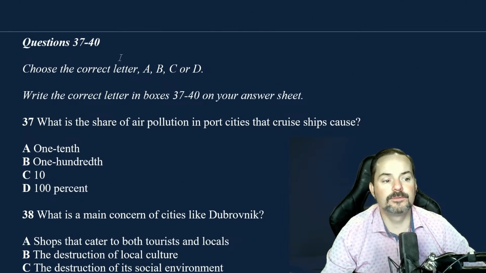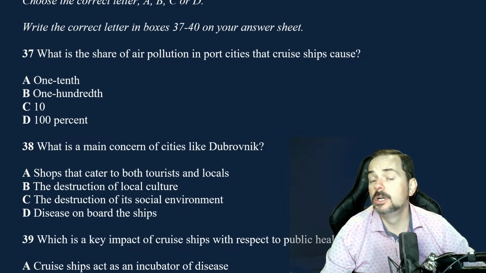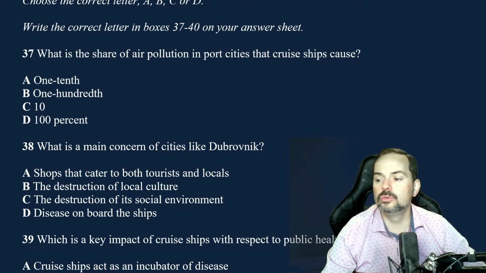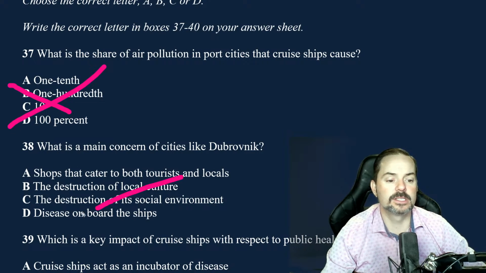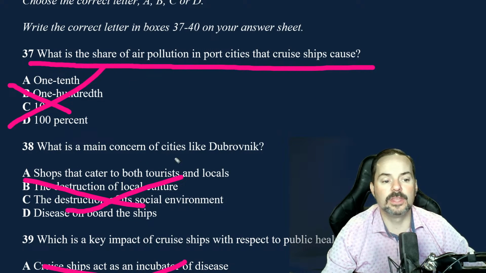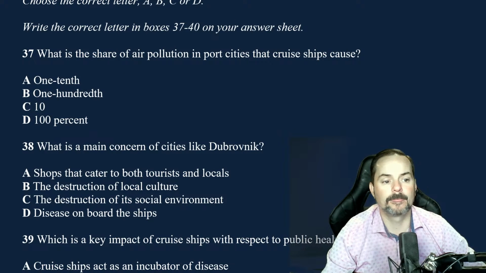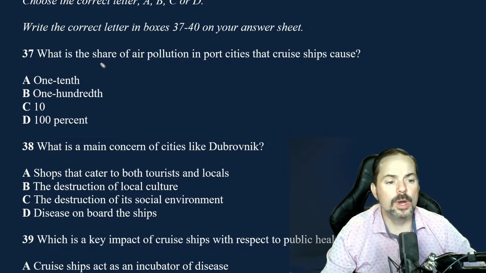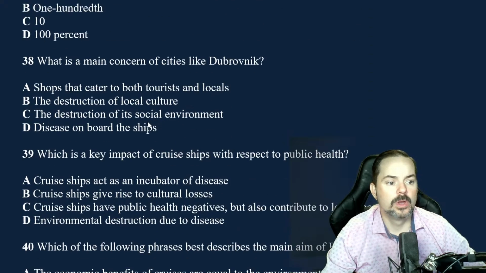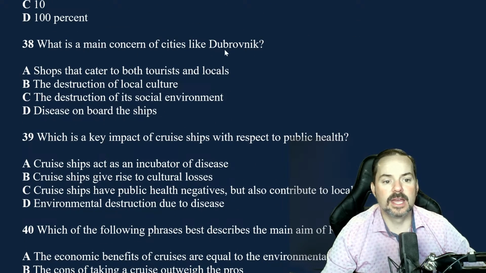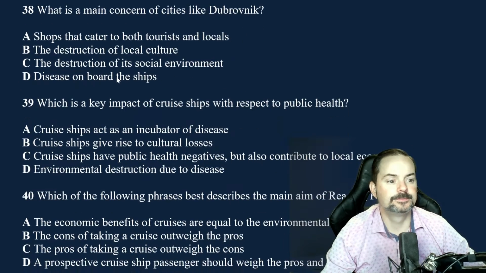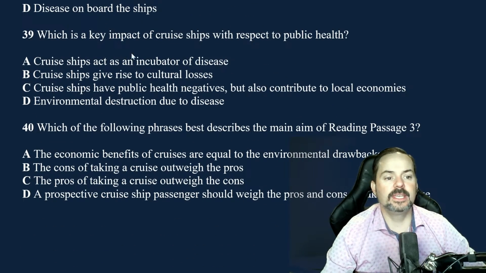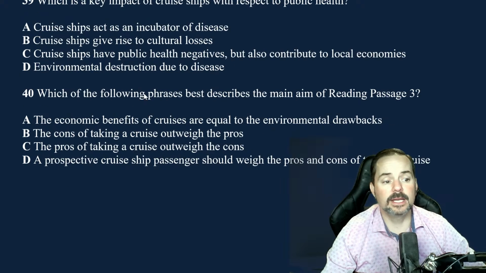Okay, 37 to 40, I can see just by looking at it, it's multiple choice. Multiple choice questions, I do not read the choices because it's a lot of extra and unnecessary information and it's confusing. I just read the actual questions themselves. Okay, here we go. What is the share of air pollution in port cities that cruise ships cause? What is a main concern of cities like Dubrovnik? Which is a key impact of cruise ships with respect to public health?